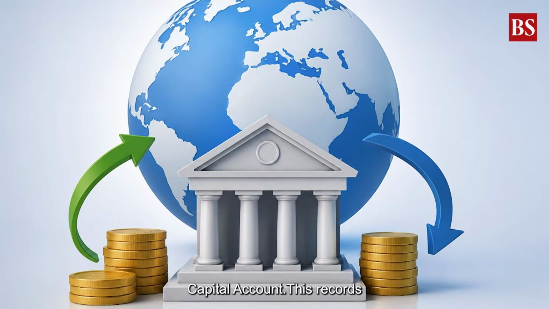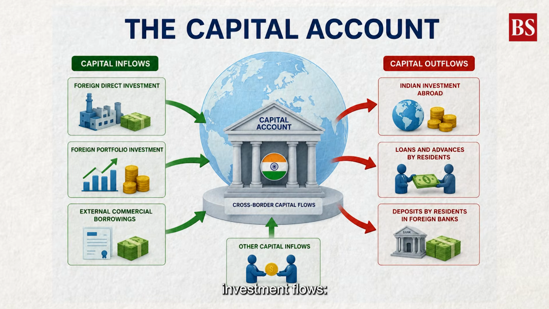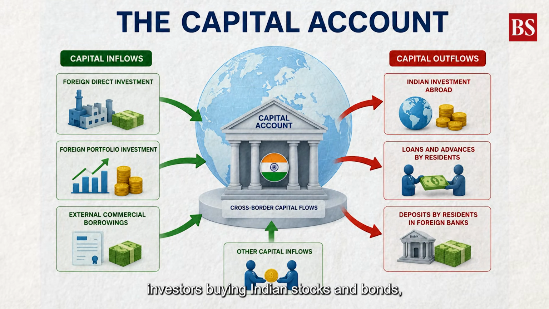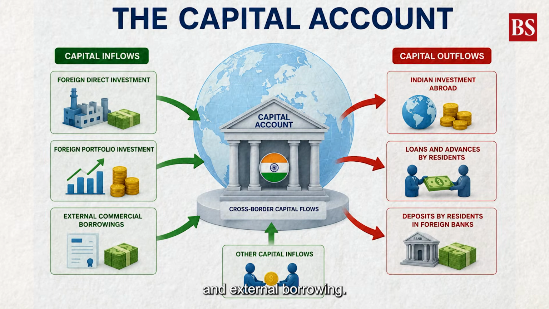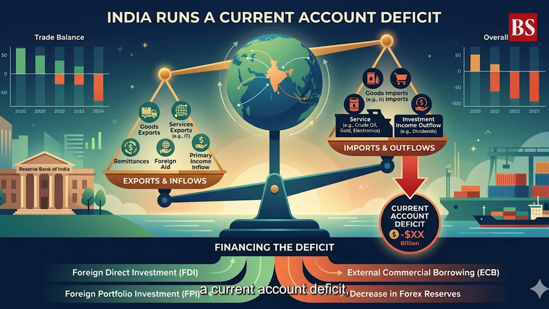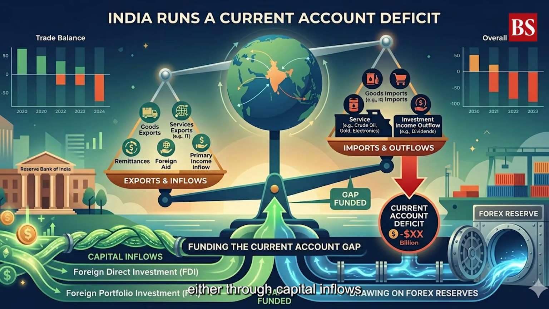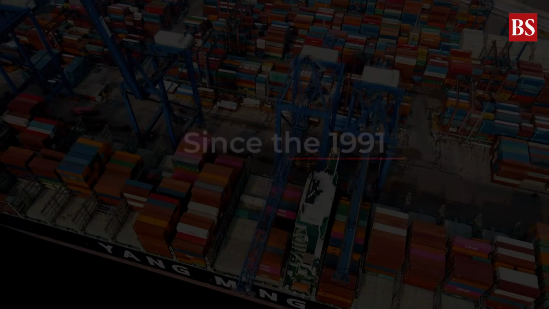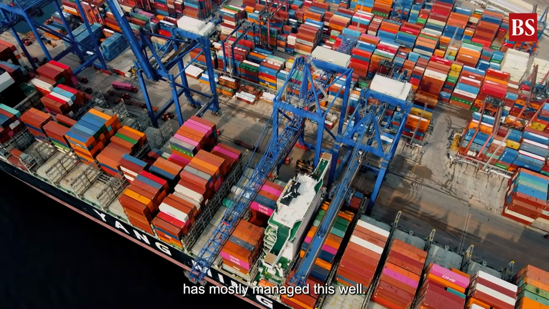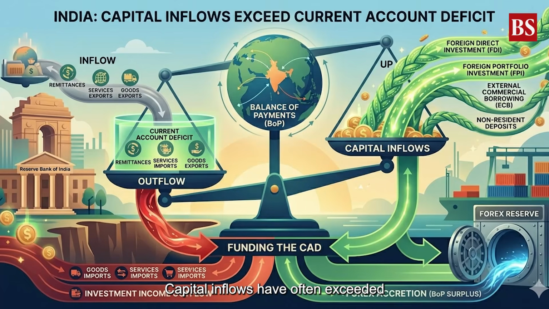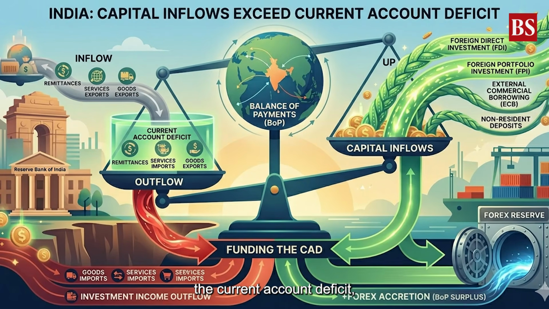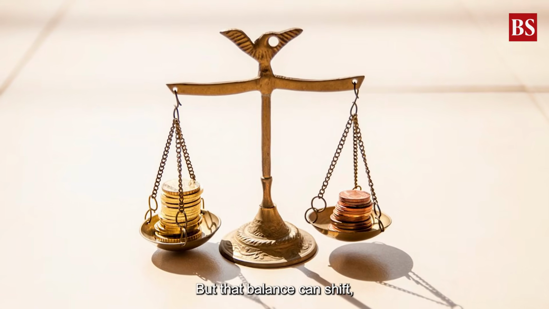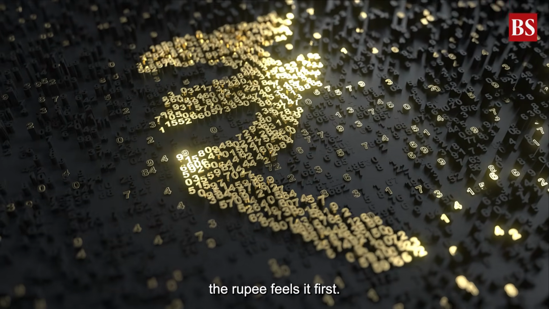The second part is the capital account. This records investment flows, foreign companies investing in India, overseas investors buying Indian stocks and bonds, and external borrowing. So if India runs a current account deficit, that gap must be funded either through capital inflows or by drawing on forex reserves. Since the 1991 reforms, India has mostly managed this well. Capital inflows have often exceeded the current account deficit, keeping the overall BOP in surplus. But that balance can shift, and when it does, the rupee feels it first.